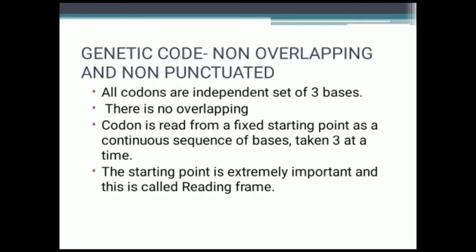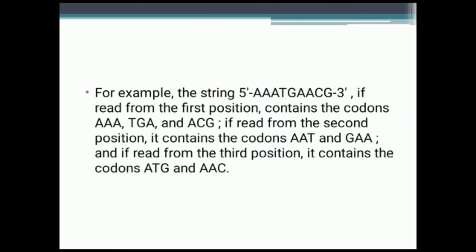For example, take the string 5'-AAATGAACG-3'. If read from the first position, it contains the codons AAA, TGA and ACG. If read from the second position, it contains the codons AAT and GAA.